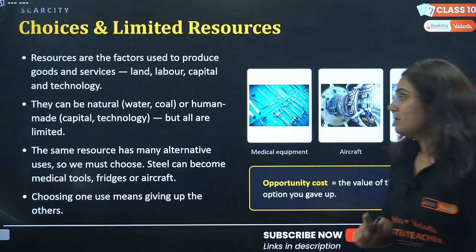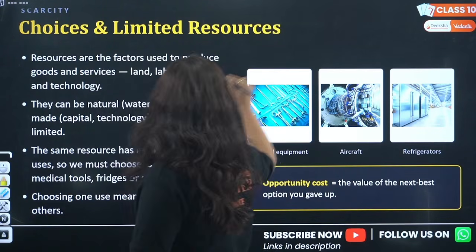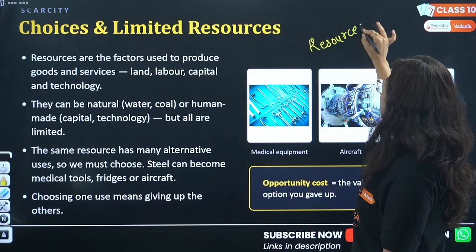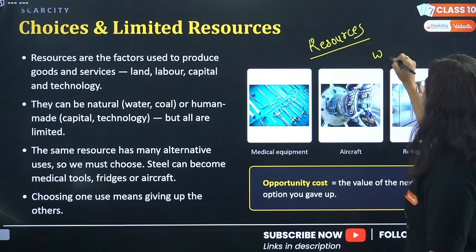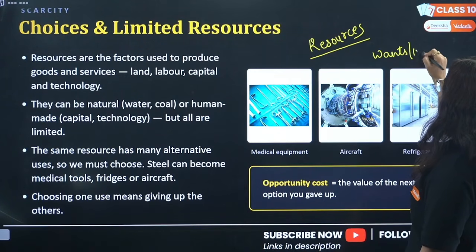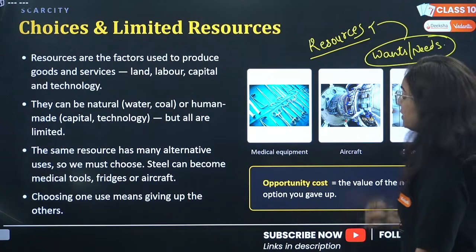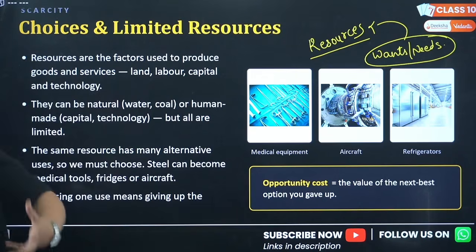Now comes the point. One thing I was just talking about was resources. For your wants, your needs, anything, one thing is very necessary, and that is resources. Like you eat food, why? Because crops are available; crops are the resource.